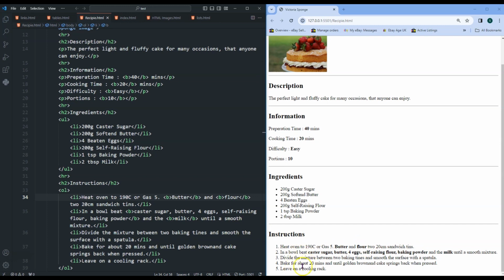Okay, so we heat the oven up, butter and flour two 20cm sandwich tins, in a bowl beat the caster sugar, butter, eggs, salt and raising flour, baking powder and the milk until smooth. Divide the mixture up, bake in the oven, leave to cool on a rack. Hey presto, you have a Victoria sponge.